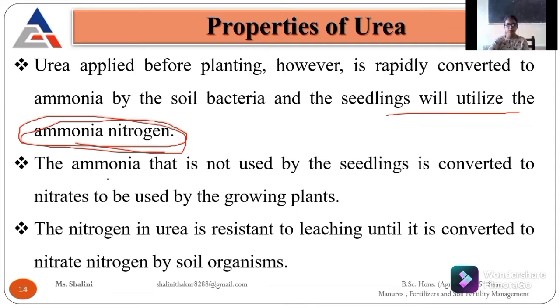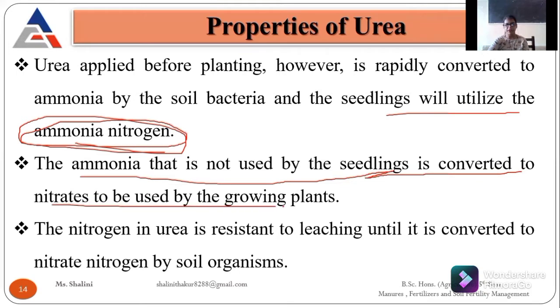Okay, so ammonia that is not used by the seedling is converted to nitrates, and then used by the growing plants. The ammonia form is converted into nitrite and nitrate form, because you all know that the only crop needing nitrogen in ammoniacal form is rice, and other crops need nitrogen in the form of nitrate. So the seedling does not use it directly; the bacteria convert ammonia into nitrate form, and then it can be used by our seedlings.